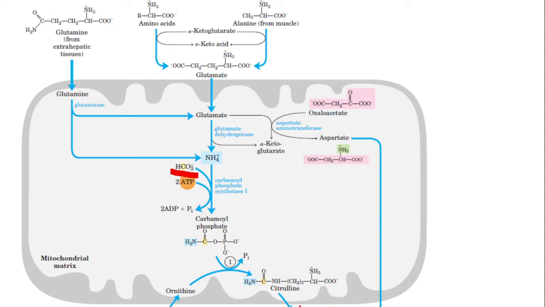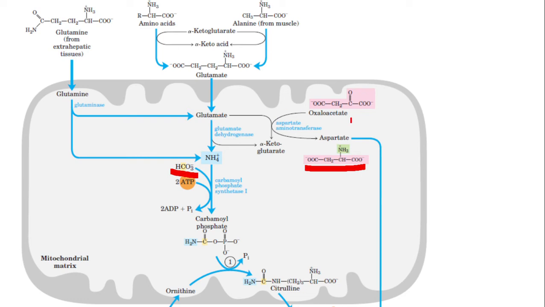And here I did not tell you one thing. You see, this oxaloacetate is there in the mitochondrion. It reacts with glutamate to form aspartate. What is aspartate? Aspartate is an amino acid, as you see here. This is the structure of aspartate, and this is glutamate, an amino acid.